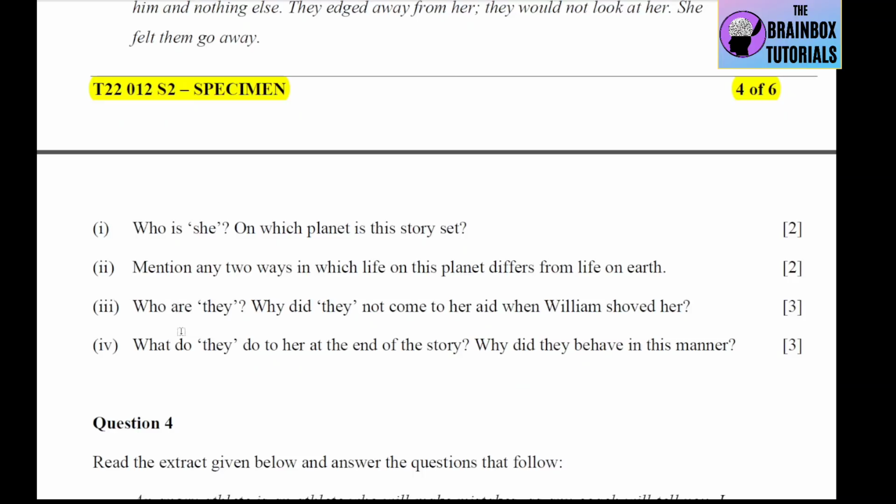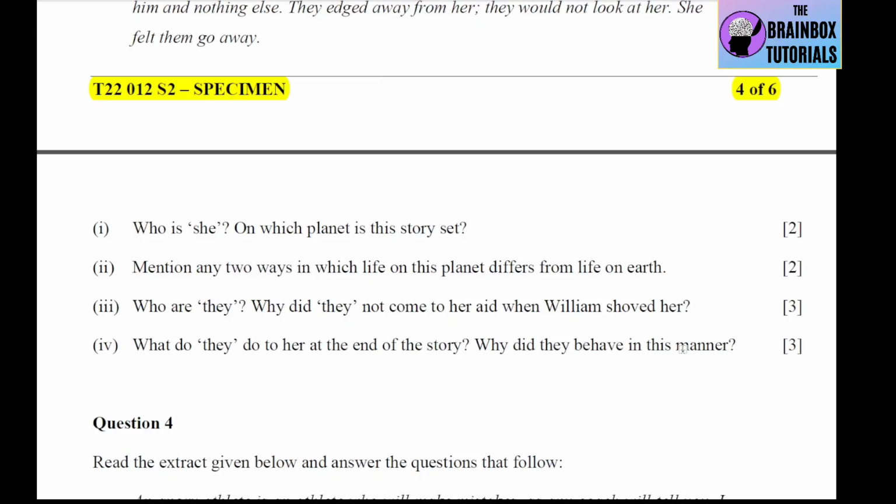Okay, number 3 is, who are they? So they are the children. Why did they not come to her aid when William shoved her? Because the other children also hated Margaret because of her pale face, constant silence, and also because she was planning to go back to Earth. So that is why they were jealous and angry.